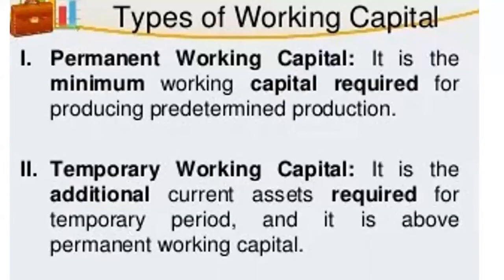Then let's see types of working capital. We have permanent working capital. It is the minimum working capital required for producing the predetermined production. Whatever the production is predetermined from the organization side, the minimum working capital required to produce it is permanent working capital. Then temporary working capital.